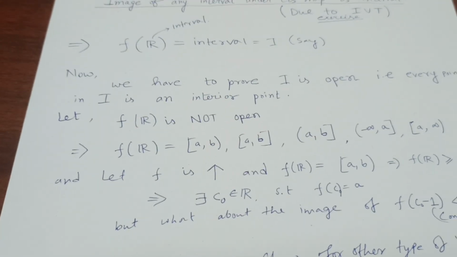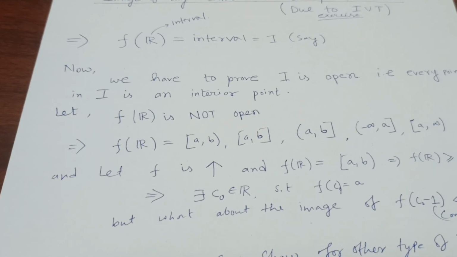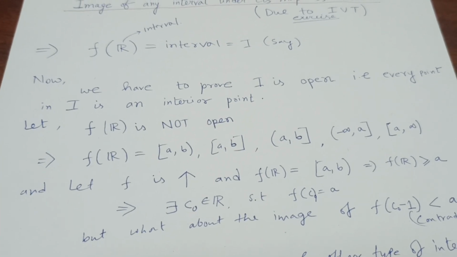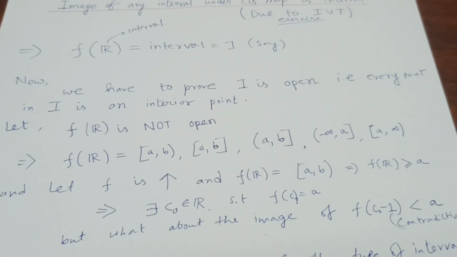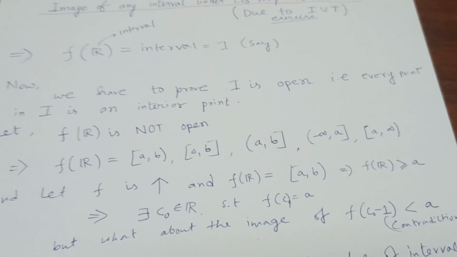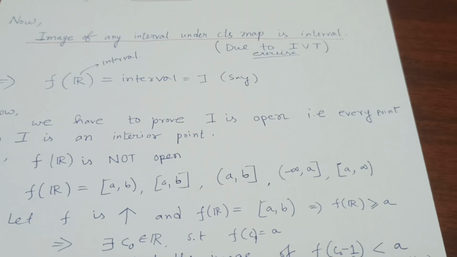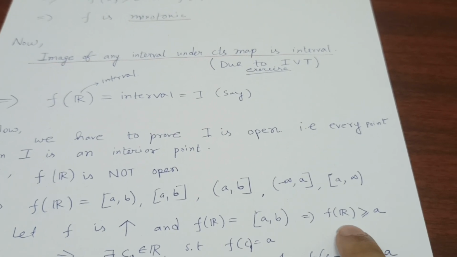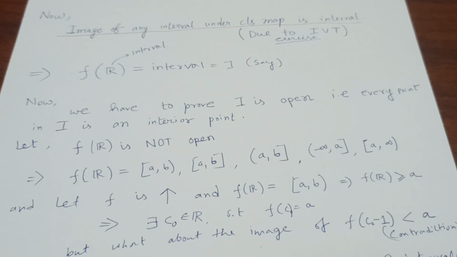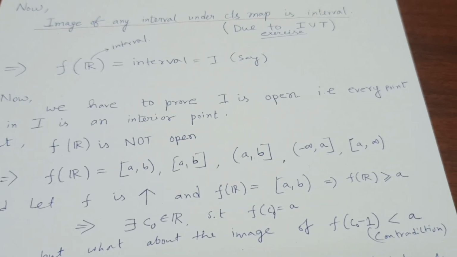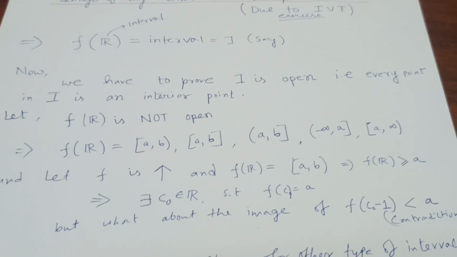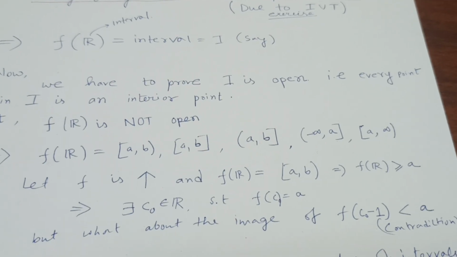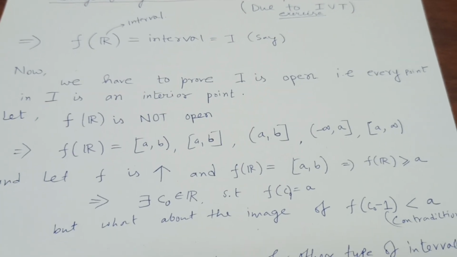Let's say f is increasing and f of R equals closed A comma open B. That means that f of R is obviously greater than or equal to A. This implies that there exists some C naught belonging to R such that f of C naught equals A, obviously, because f is attaining that point A. That means there will be some C belonging to R such that f of C equals A.